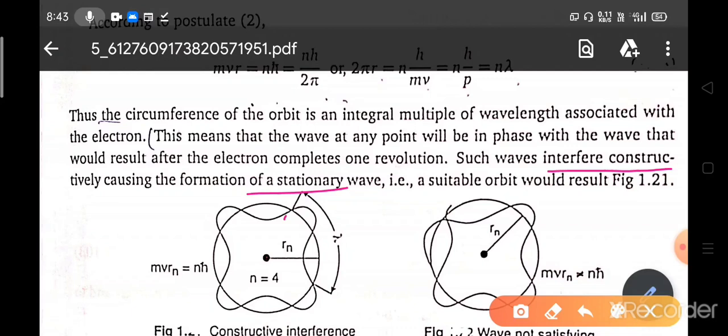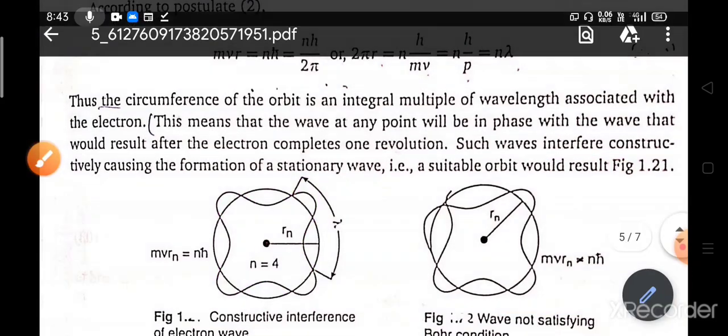Look here, this is the formation of a standing wave. Suppose this is lambda, the wavelength of the electron, and it is constructively interfering with itself, and will form a stationary wave or standing wave. And we all know that in a standing wave the energy does not transit. There is no flow of energy. That's why these are stationary orbits.